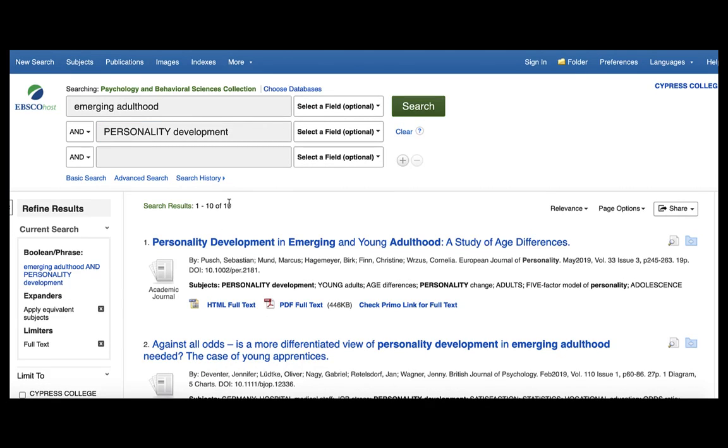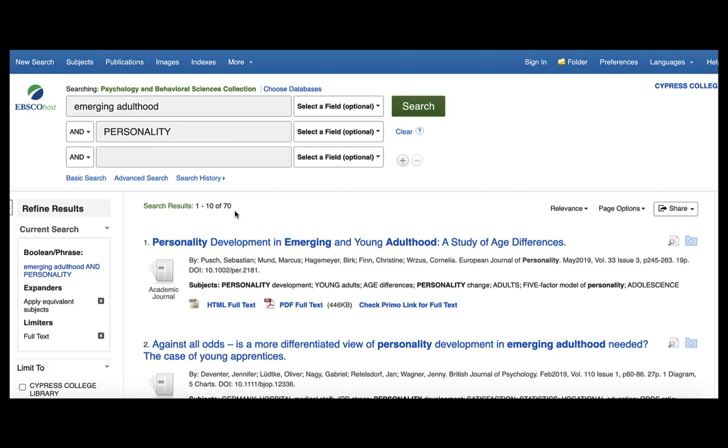One way we can increase the number of results is to modify our keywords. So instead of personality development, which is really specific, I'm going to take away development to broaden the search. So instead of 10 results, we now have 70 results. At this point, 70 is too many.